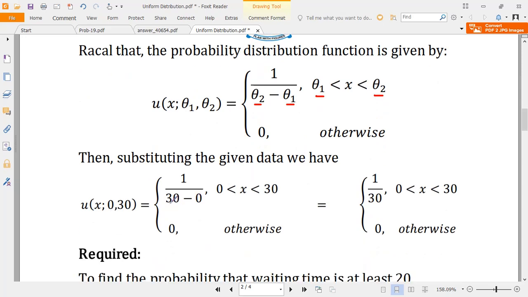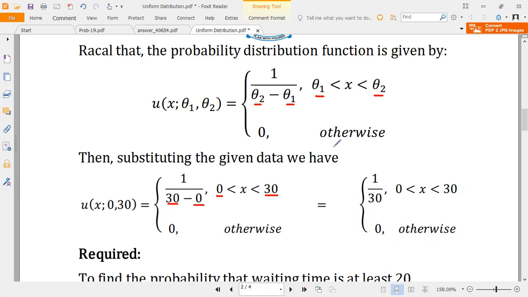So upon substitution, we have 1 over 30 minus 0, which is the same as k in our previous lecture. If you subtract, we have 30. This is our function then, 1 over 30, defined for 0 less than or equal to x less than or equal to 30, and 0 otherwise. So this is our general function for the given problem.